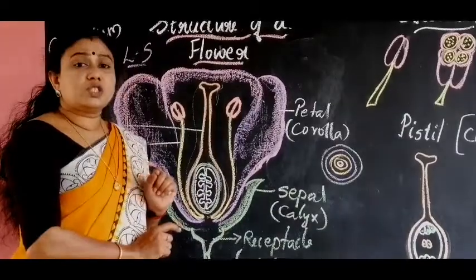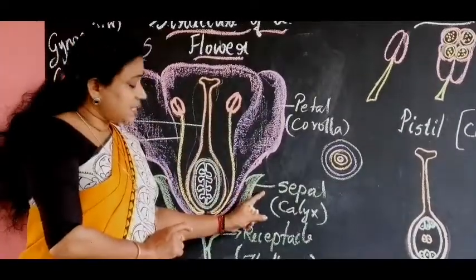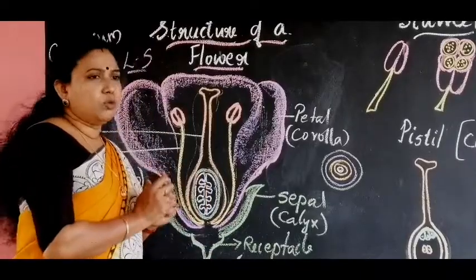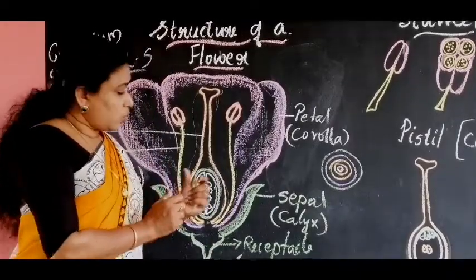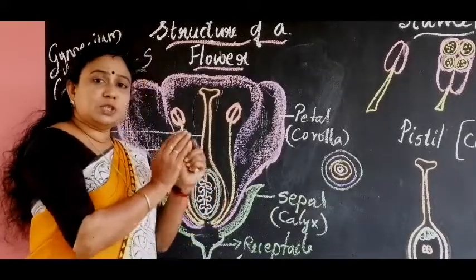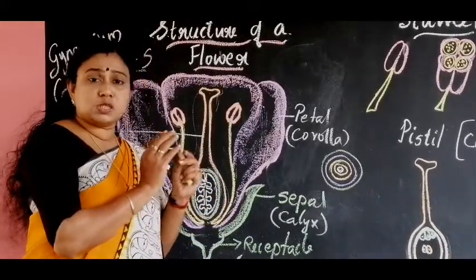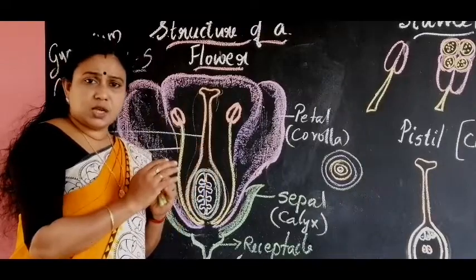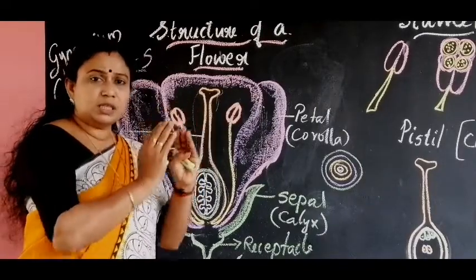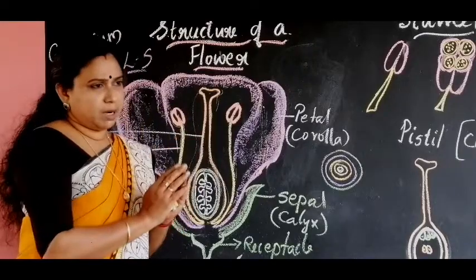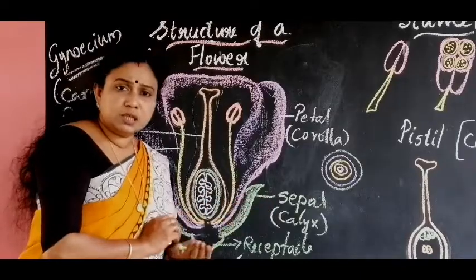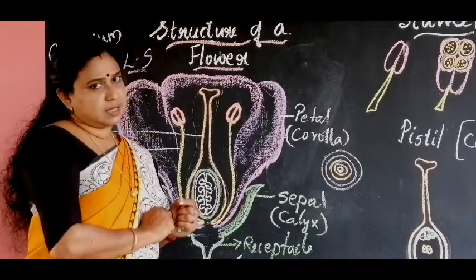Now, what is the function of the sepal? The sepal is a protective layer in the bud stage. Before the flower blooms, it will be in a bud stage, and in that stage the sepal provides protection for that particular bud. In rose or hibiscus flowers, you can see the bud is completely covered with a green structure. That is the sepal.